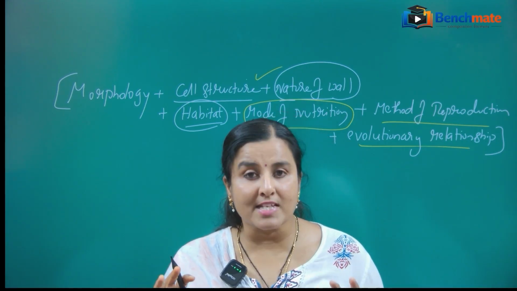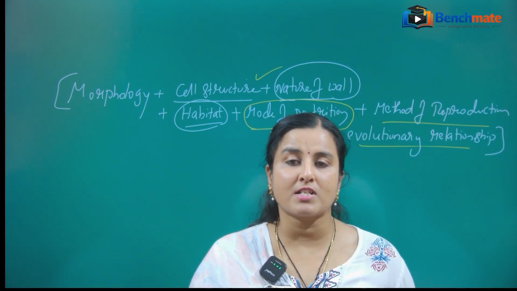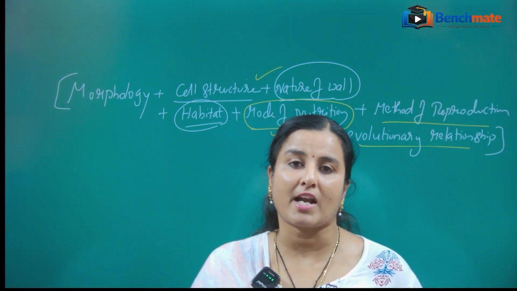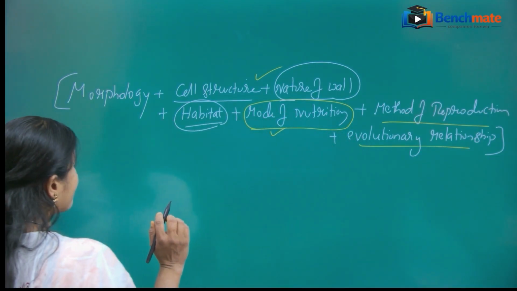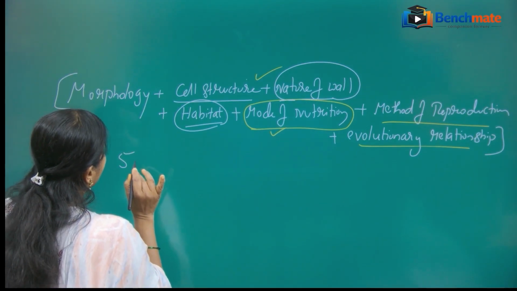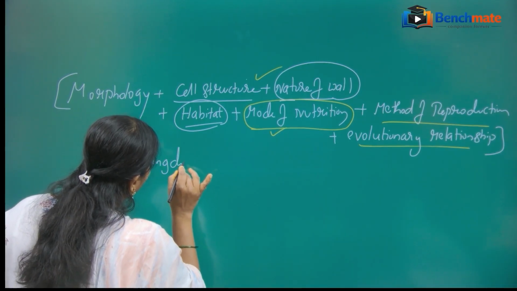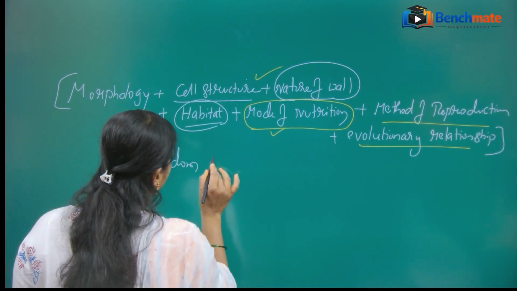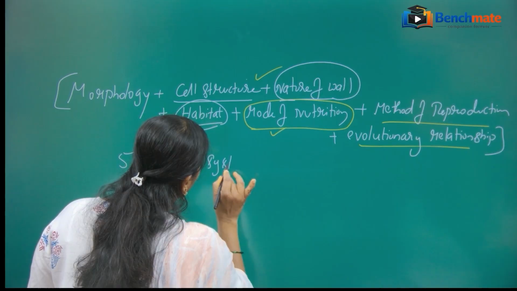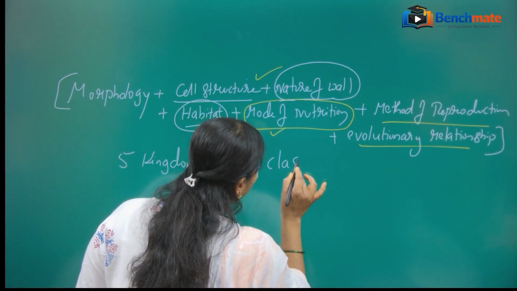Let us see another very important classification system, that is the five kingdom system of classification. It was proposed by R.H. Whittaker. Okay, the next system is the five kingdom system of classification.